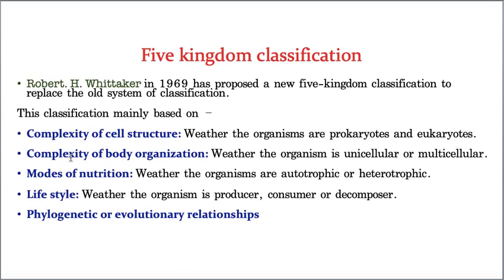Producers are the organisms which have the ability to prepare their own food material, and plants are considered primary producers. The next one is consumers: the organisms which depend upon other organisms for food material. For example, we are consumers, depending upon plants. If today you want to have some pulao, the rice comes from a plant. If you want some chicken 65, you have to depend upon a chicken, and you need to kill that bird. That means we depend upon other organisms for food, that's why we are called consumers.